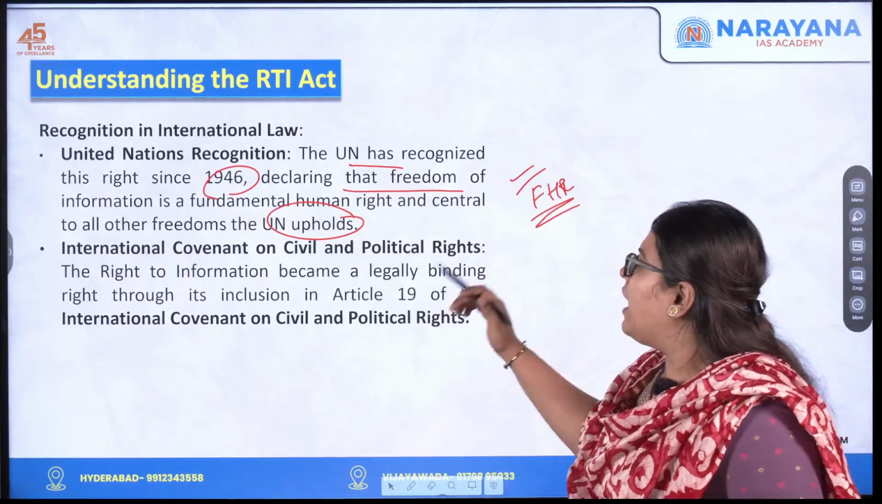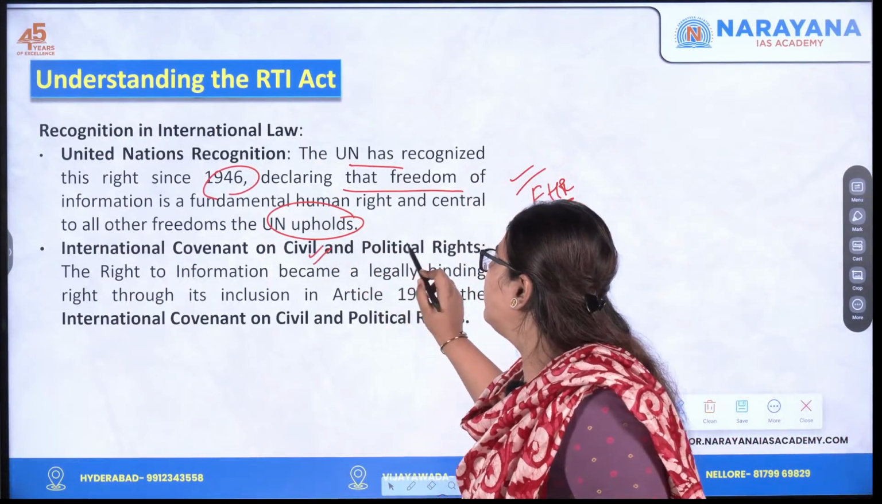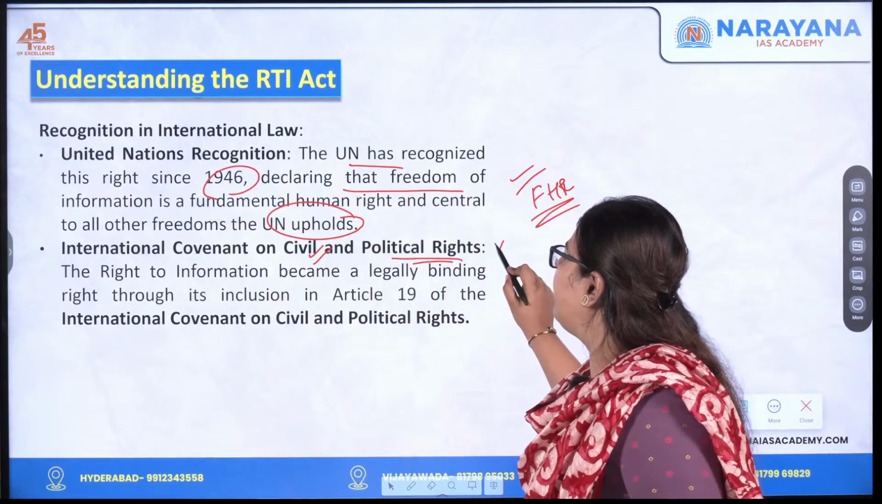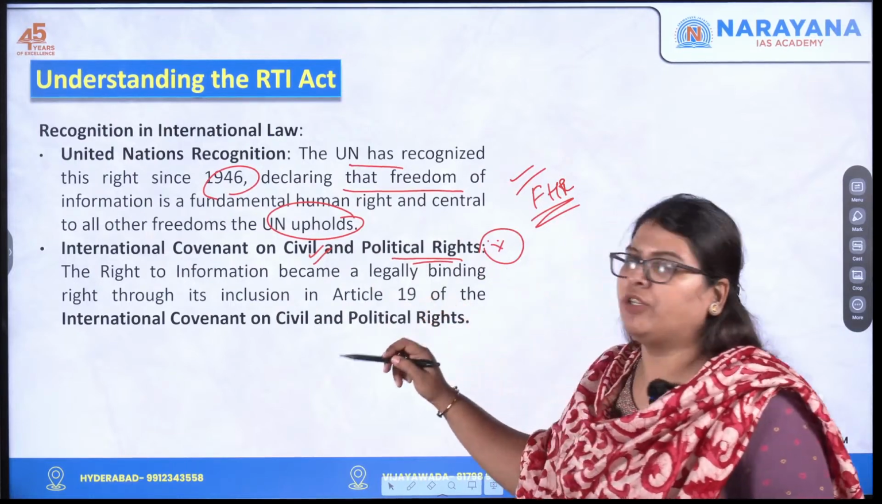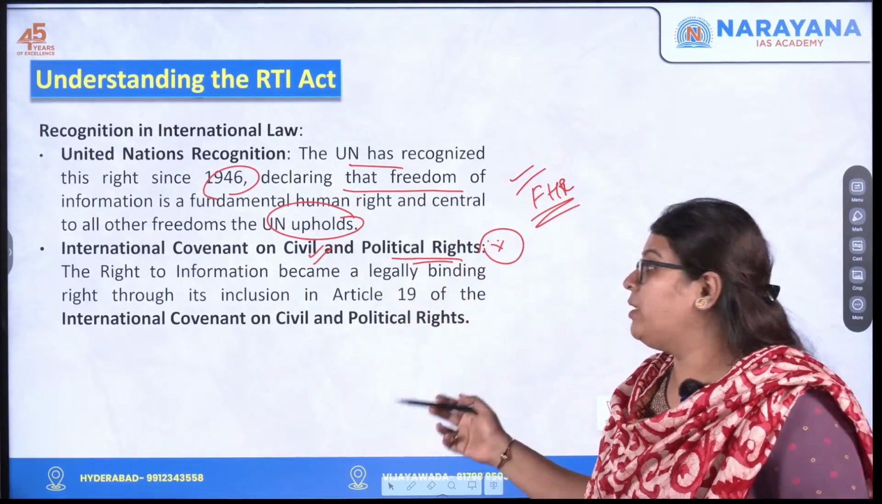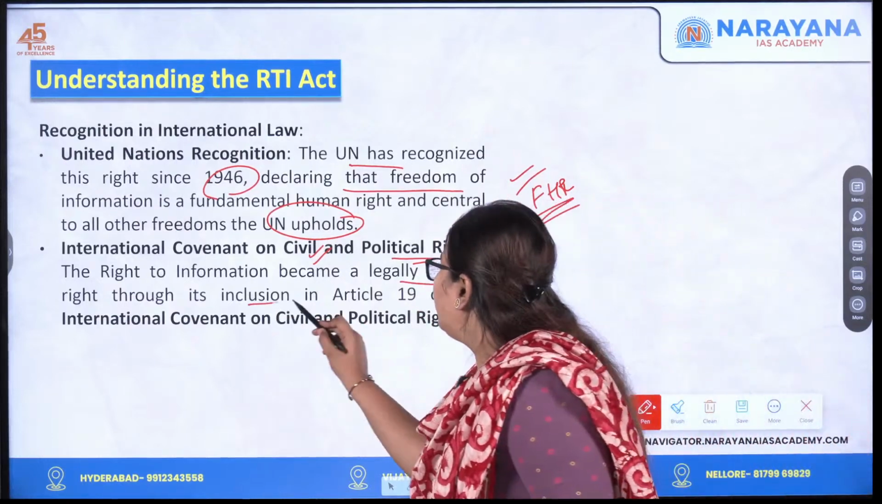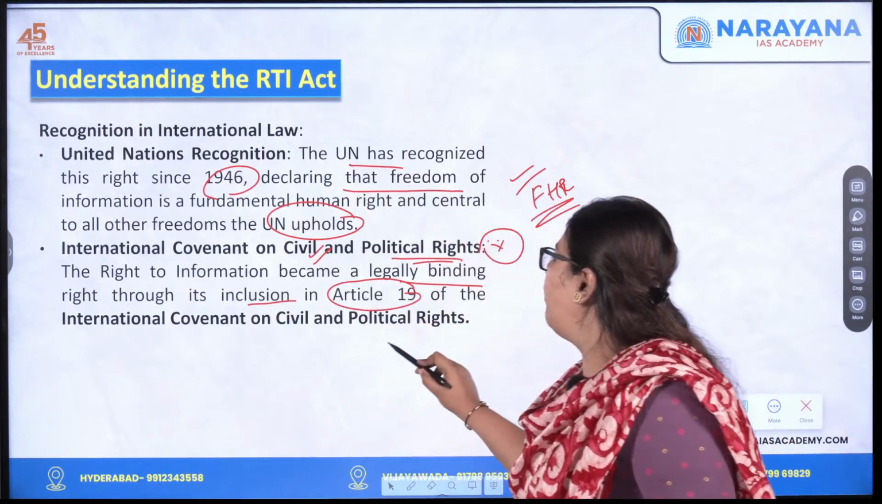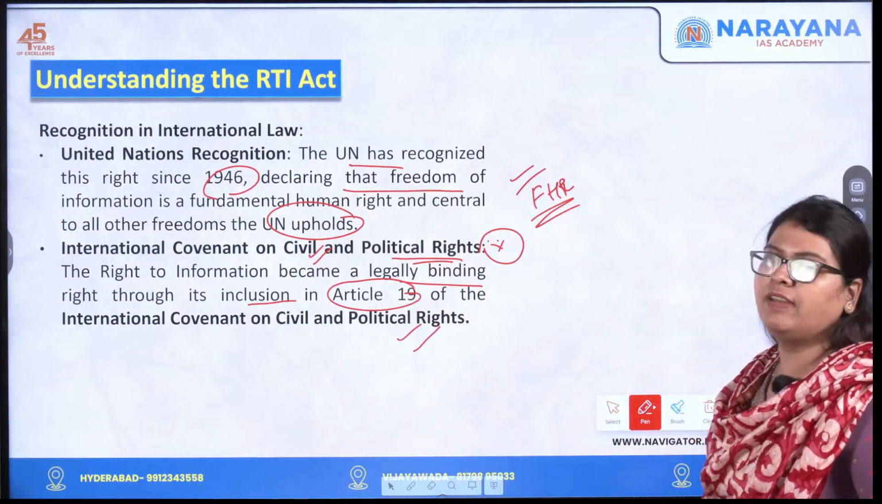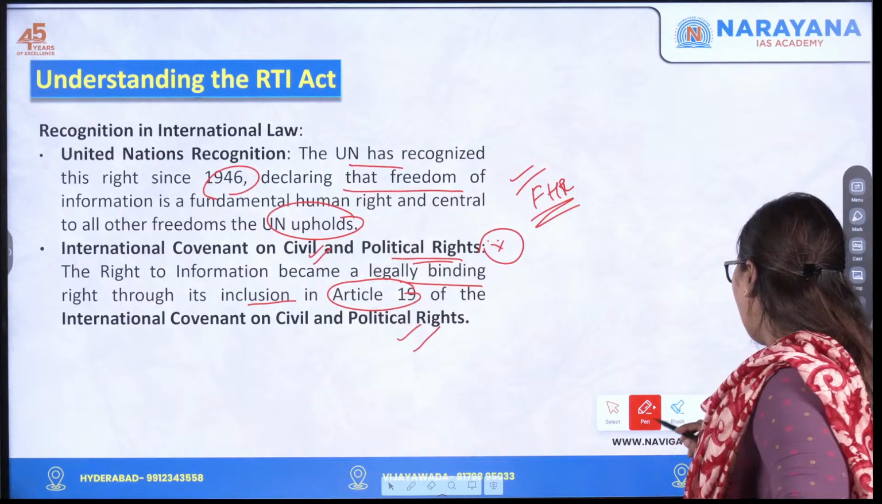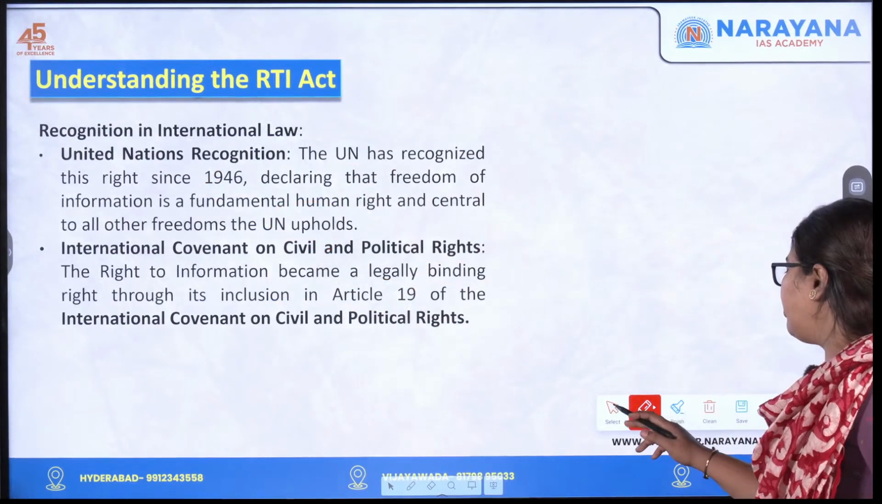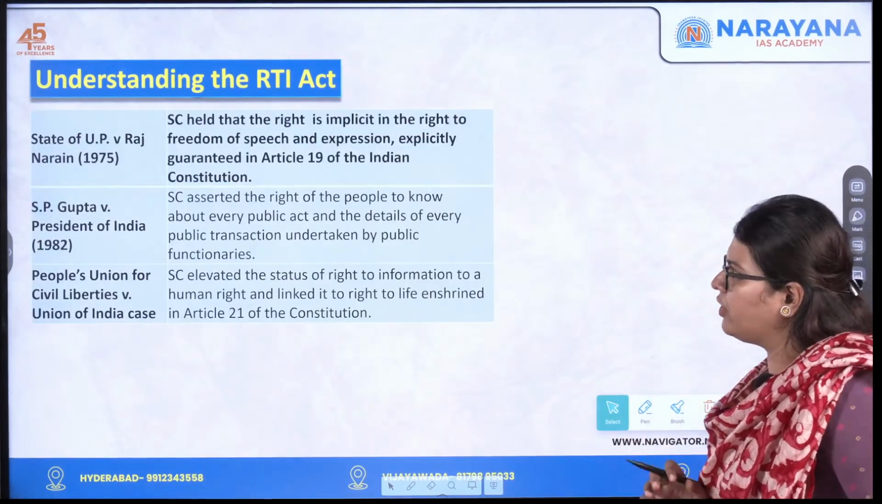Moving on, as per the International Covenant on Civil and Political Rights, very important, the right to information became a legally binding right through its inclusion in Article 19 of this Covenant. So these are some of the legislations that you must be aware of while quoting this.